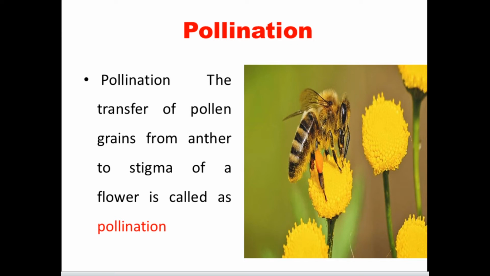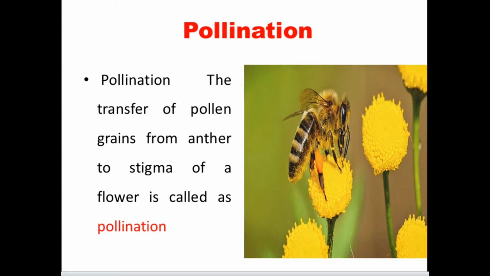What is pollination? Pollination is simply the transfer of pollen grains from the anther to the stigma of the flower. The anther is present in the stamen.